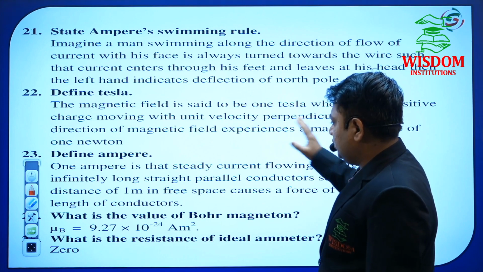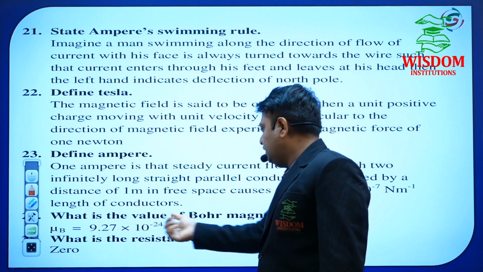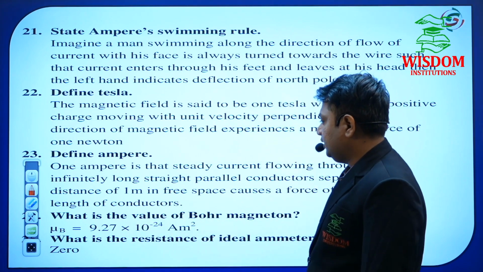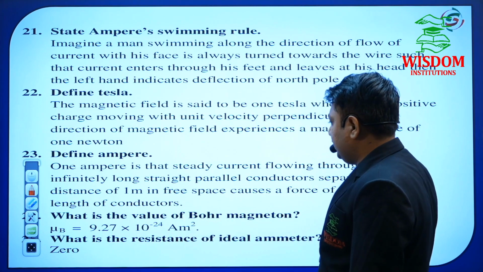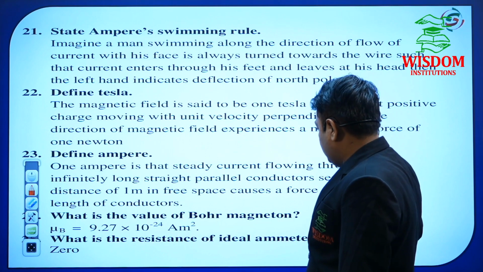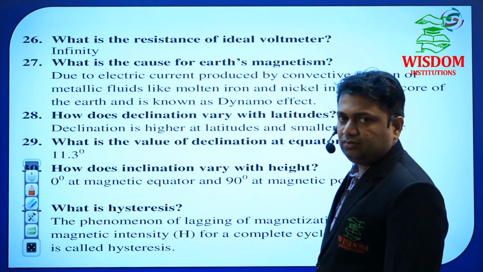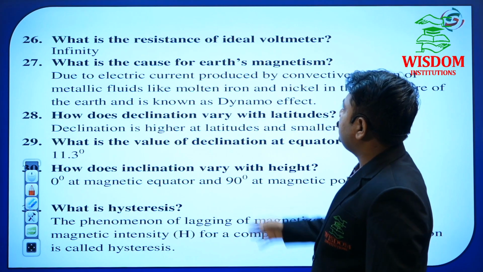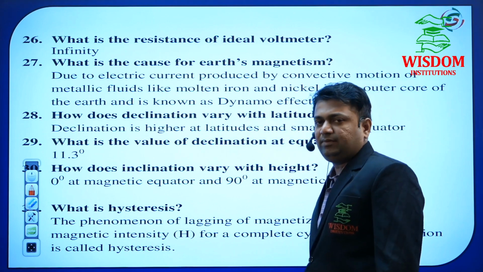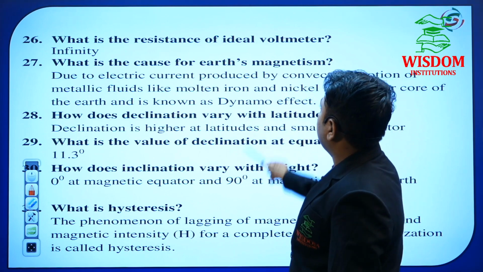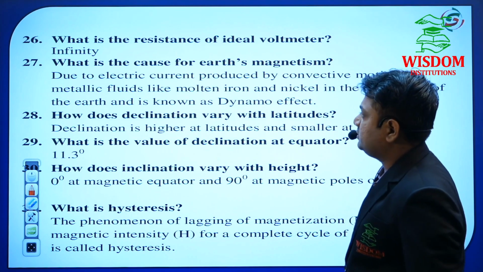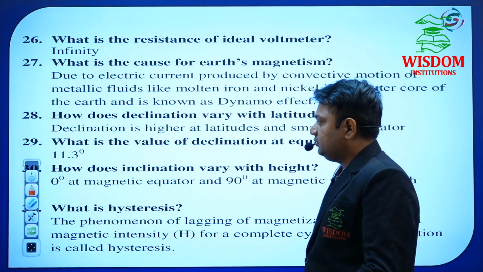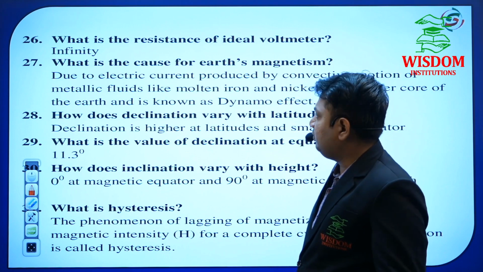It may ask what is the value of Bohr's magneton. You have to keep this value in mind. And what is the resistance of an ideal ammeter? He may ask about an ideal ammeter or voltmeter also. What is the resistance of an ideal voltmeter? That will be infinity. So you have to concentrate on questions like these. What is the cause of Earth's magnetism? In magnetism and matter, he may compulsorily ask a 1 mark question.